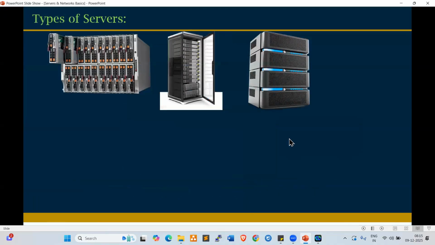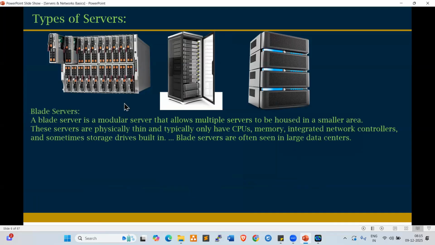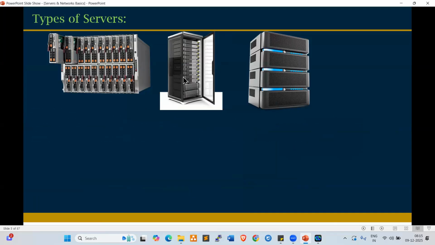Now let's move on. Here we have types of servers; 3 different types are available: the blade server, the rack server, and the tower server. The tower is the oldest, very traditional one, and rack is also traditional. The blade server is the latest one. Let's go one by one.